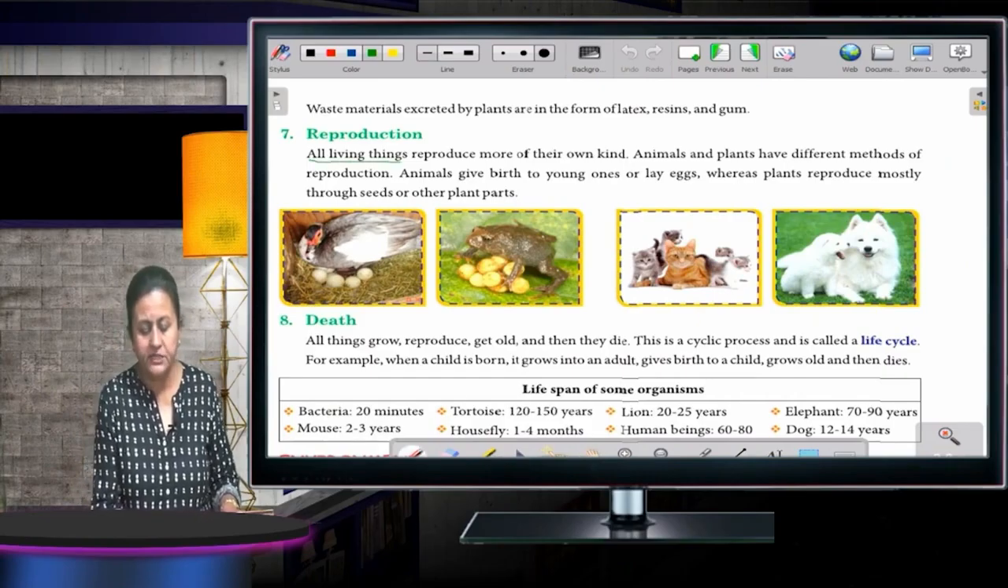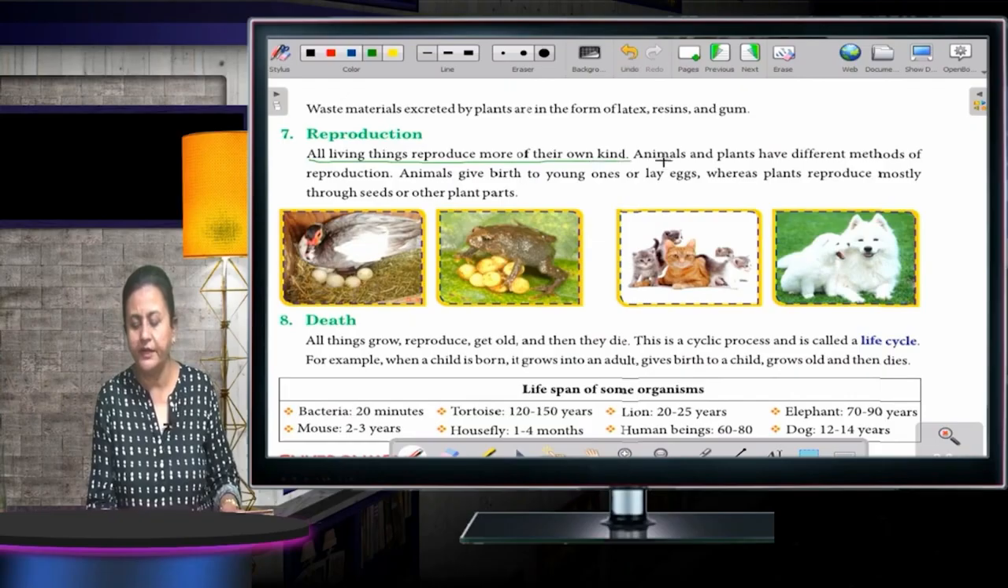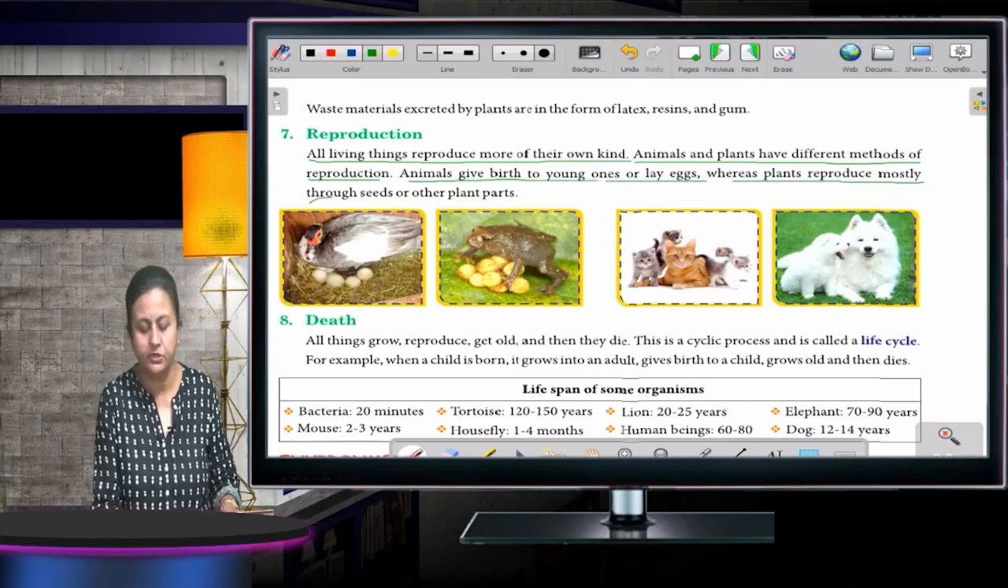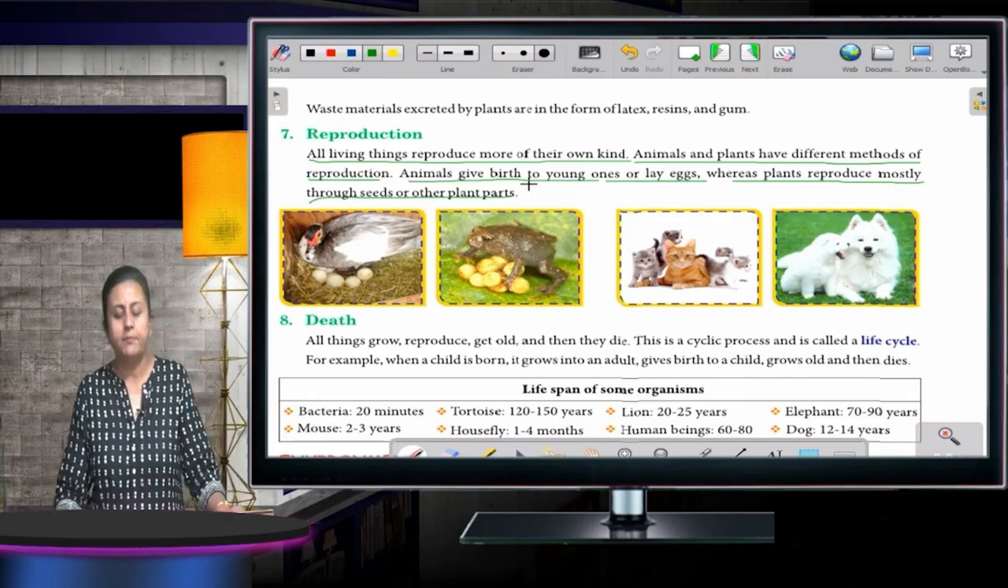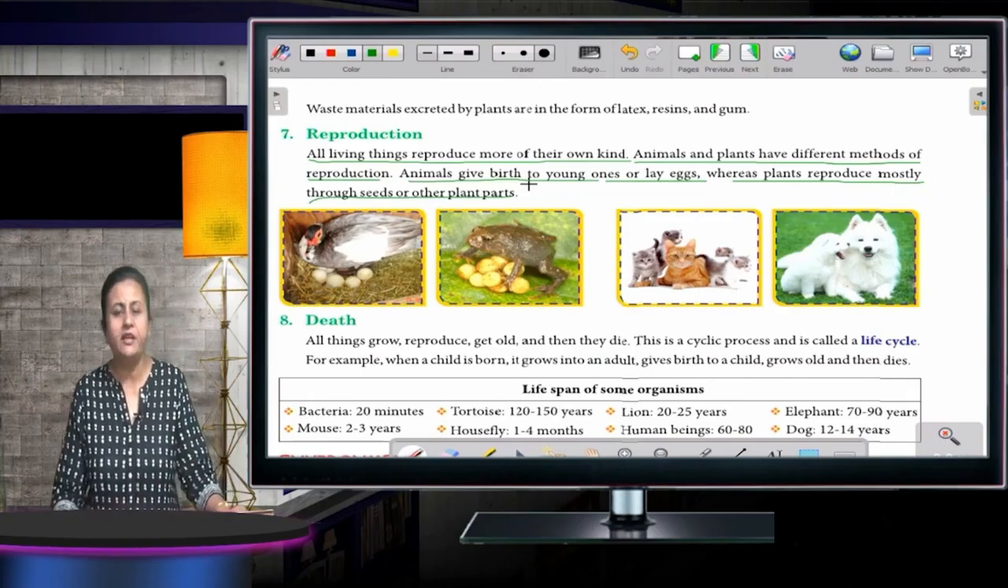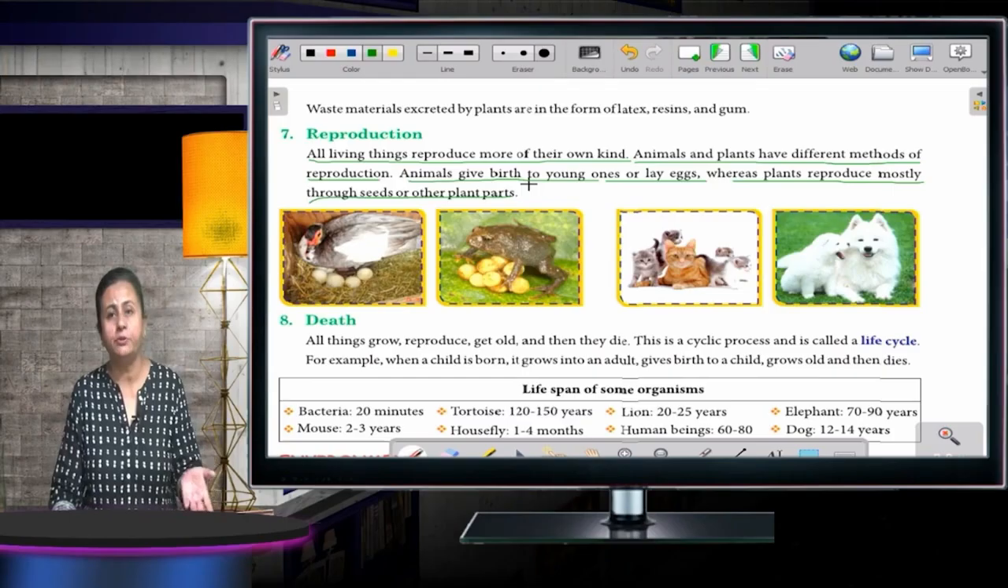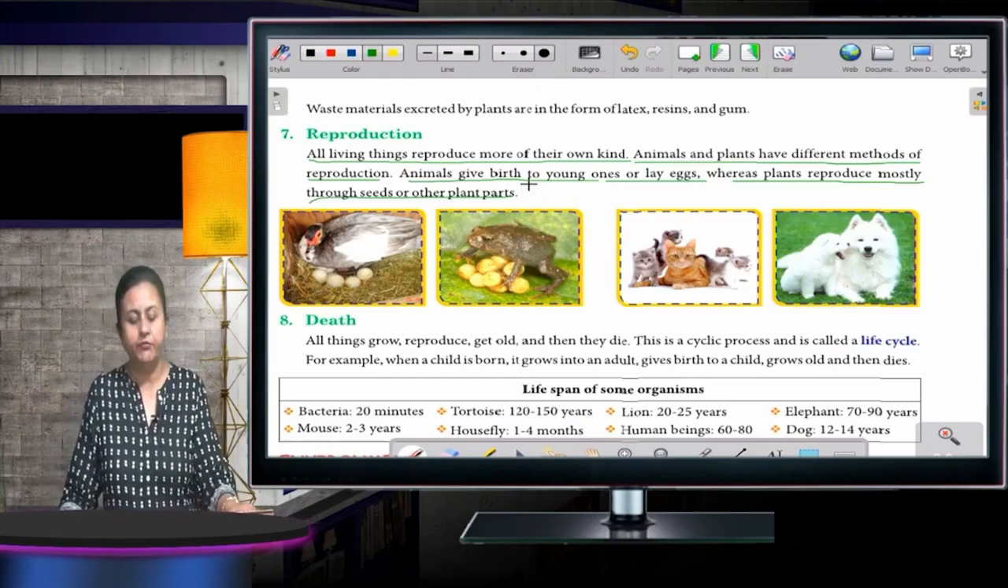All living things reproduce more of their own kind. Animals and plants have different methods of reproduction. Animals give birth to young ones or lay eggs, whereas plants reproduce mostly through their seed or other plant parts. Every living organism reproduces. And what is the meaning of reproduce?